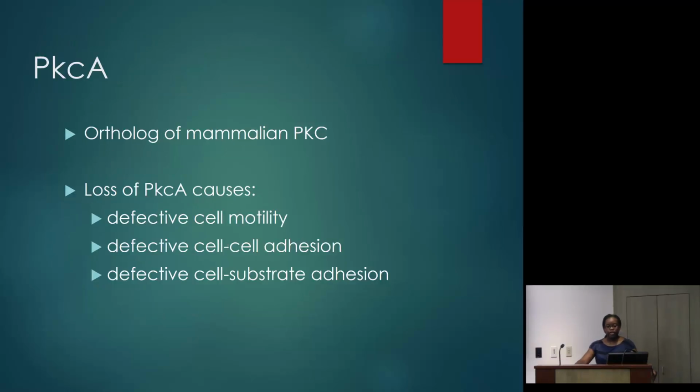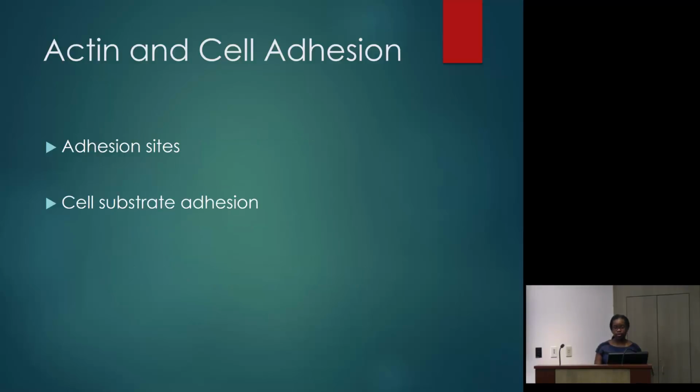So I mentioned earlier that mammals have about a dozen PkcA proteins. Dicty only has potentially 2, and I'm studying PkcA. PkcA is an ortholog of mammalian PkcA, and loss of PkcA causes defective cell motility, defective cell-cell adhesion, and what I'm studying, defective cell-substrate adhesion. Now, in order for cell-substrate adhesion to occur, the cell has to contain adhesion sites. So what are adhesion sites?